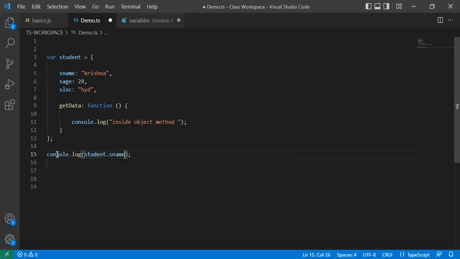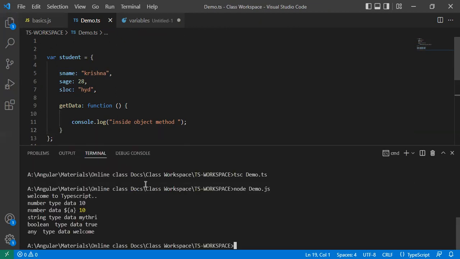Same process we followed in JavaScript, so in the same manner we have to follow here. And here location, same thing. I'm not calling any method now, only simply the object properties I'm going to use here.